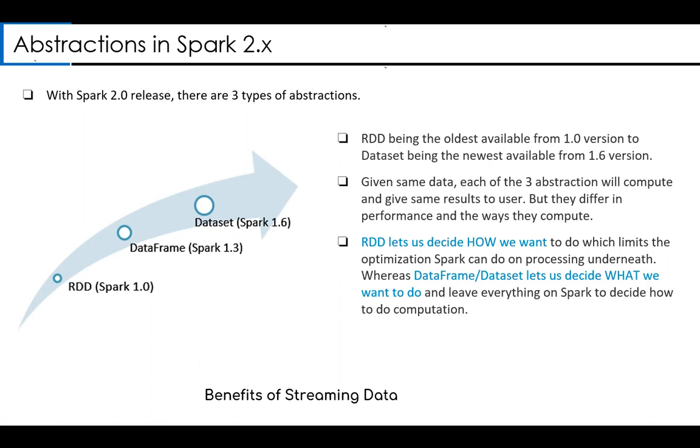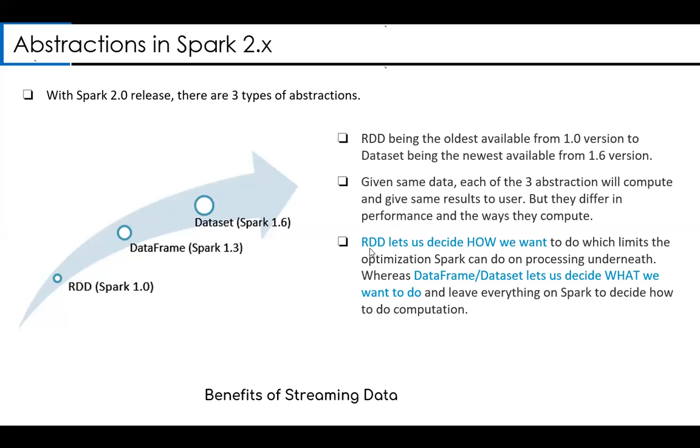RDD is considered a low-level API. If you use RDD's low-level APIs, a lot of Spark performance optimizations will not be applied to RDDs. This is very important. We will see that in detail again. But do remember, RDD is considered outdated and a low-level API. People don't use RDDs anymore. People tend to use either the data frame or dataset API.